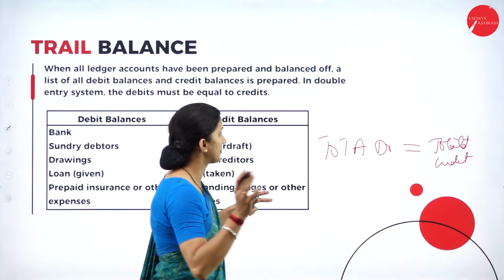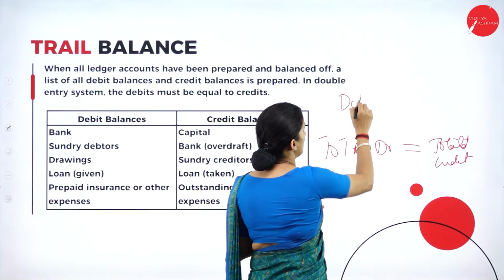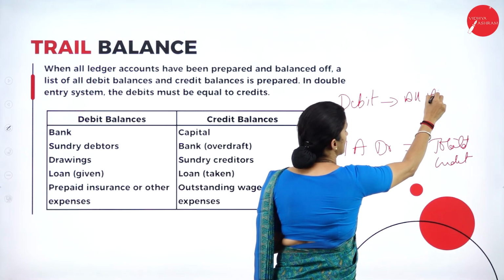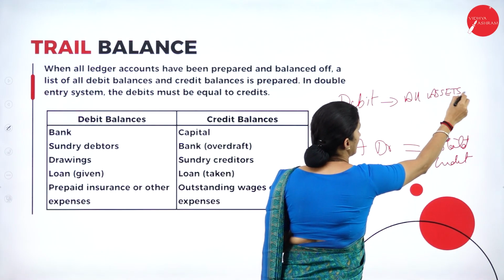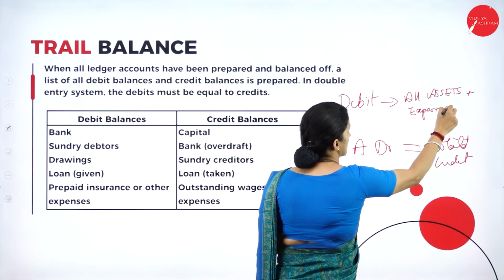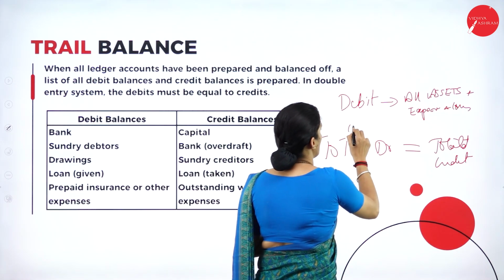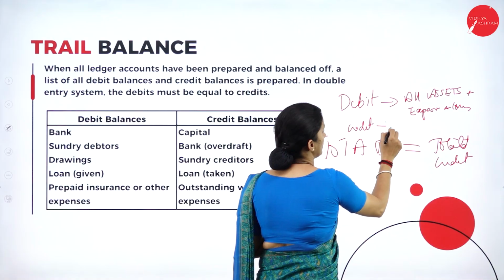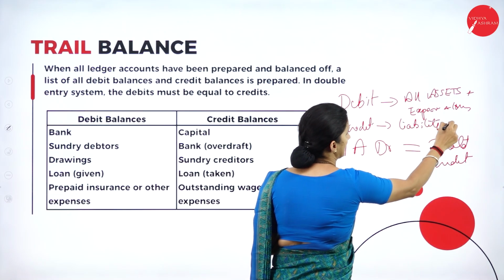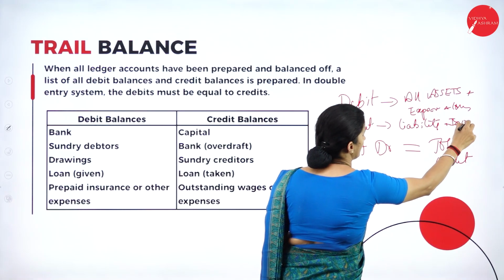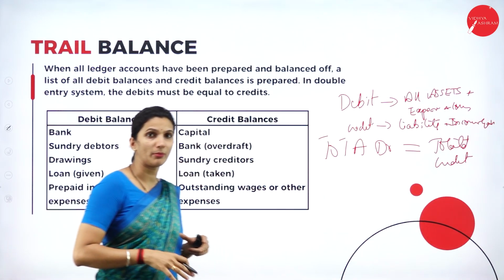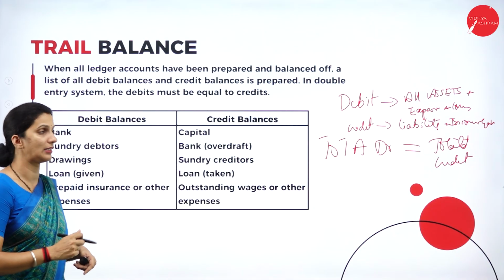So we need to know the simple thing: debit means all the assets, expenses and the losses. Credit means all the liabilities, incomes and gains. These are the things we need to remember when we prepare the trial balance.